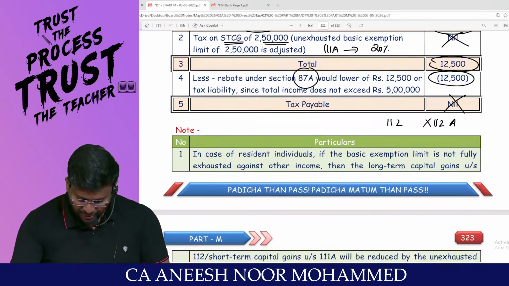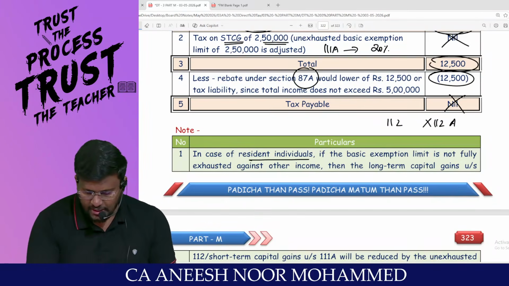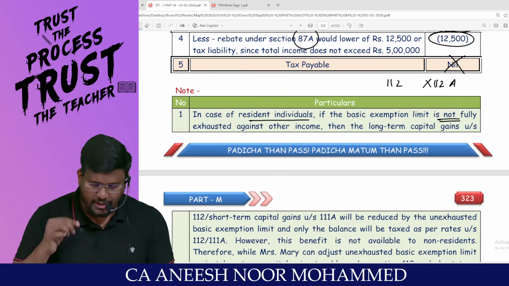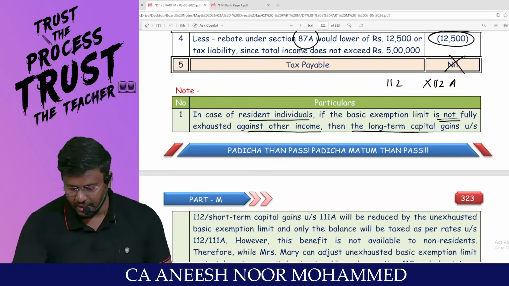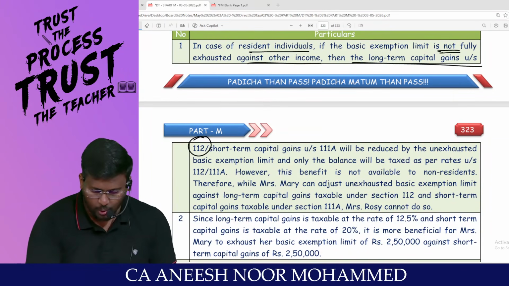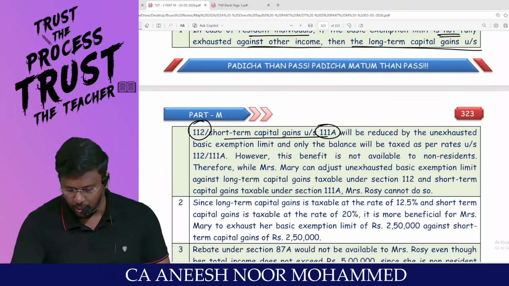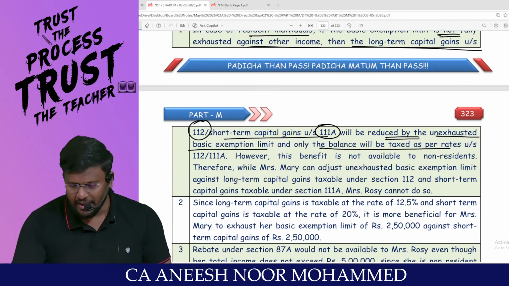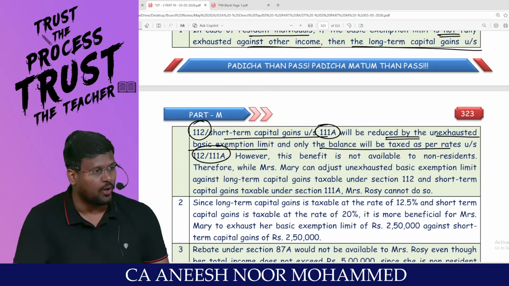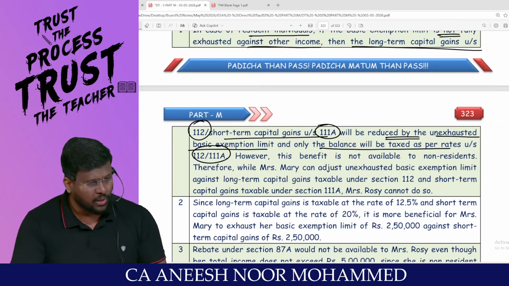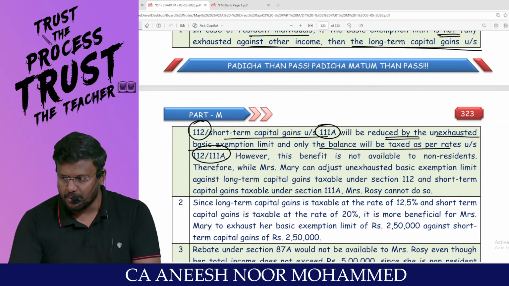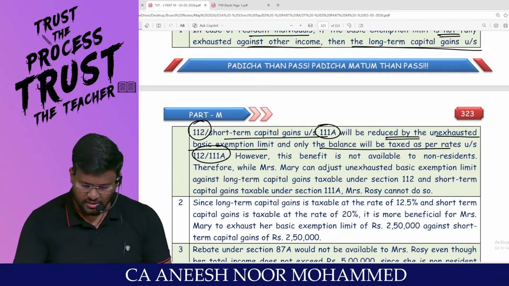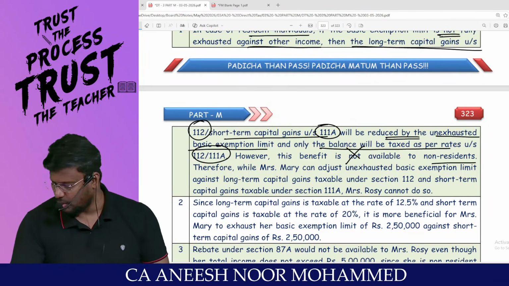In case of a resident individual, if the basic exemption limit is not fully exhausted against other income, then the long-term capital gain covered under 112 and short-term capital gain covered under 111A will be reduced by the unexhausted basic exemption limit. And only the balance will be taxed as per the rate under 112 or 111A. This adjustment of unexhausted basic exemption limit is applicable only for residents, not for non-residents.